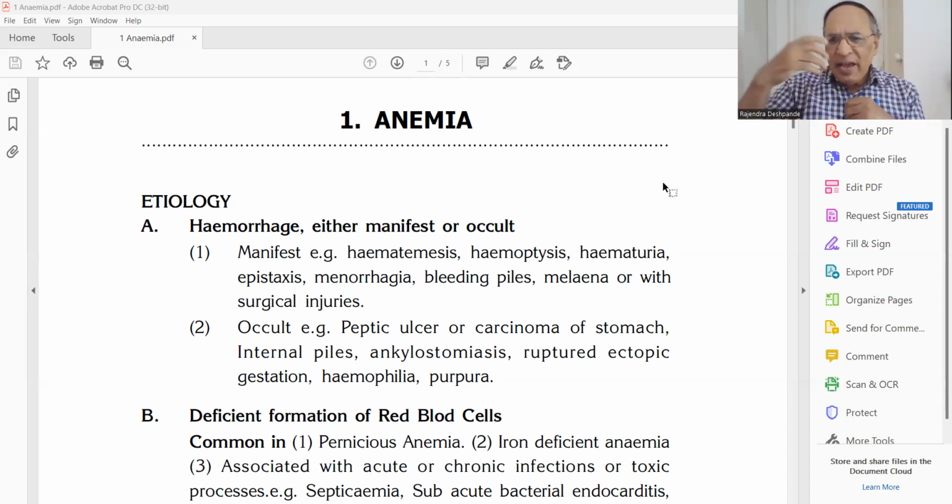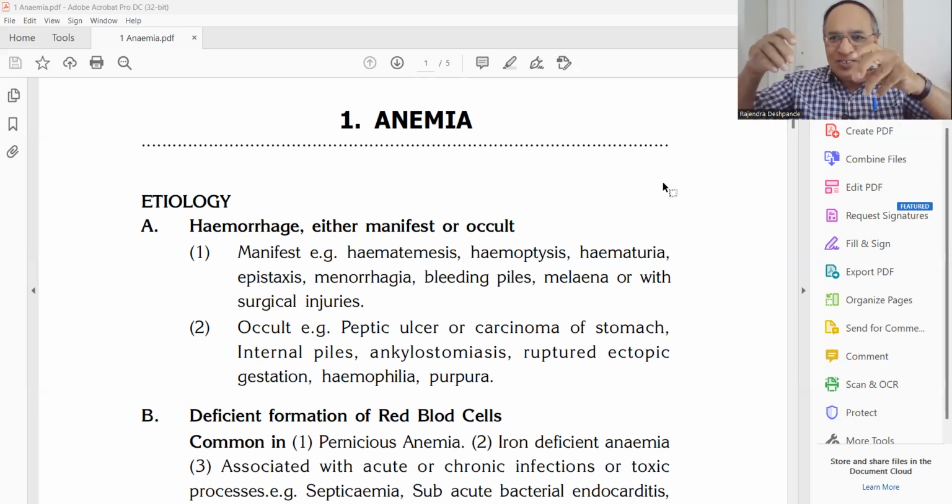If a lady is having repeated, heavy menstrual discharge, and ladies have the tendency to keep secrecy, they don't even mention this problem to her husband, to her mother-in-law, to her mother, and that creates a big problem. So excessive menstrual discharge, which is called menorrhagia, polymenorrhea, metrorrhagia, all these indicate that the patient definitely must have some anemic condition. So weakness, breathlessness on exertion, tinnitus, sound in the ear, may make you suspect that you are suffering from anemia.